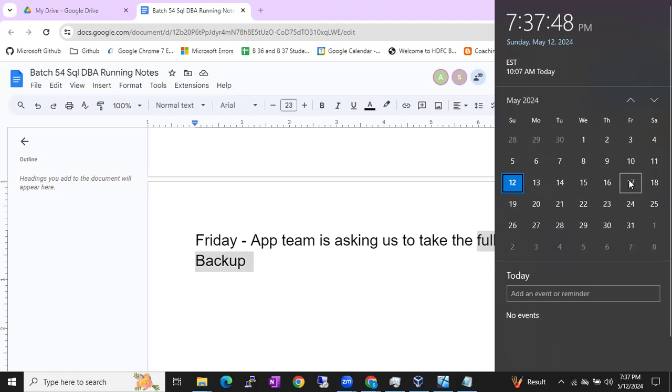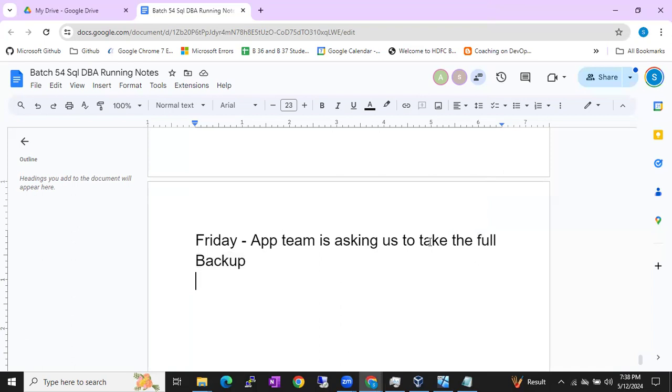Data wise, full backup is equal to copy only full backup. Both are the same. Full backup will reset the DCM pages. Copy only full backup will not touch the DCM pages. That is the only difference. Often they don't know the difference between full backup and copy only full backup. The application team are not DBAs. They will generally just call it a full backup, but it's your responsibility to take a copy only full backup even though they are asking for a full backup, because they don't know there is a concept of copy only full backup.